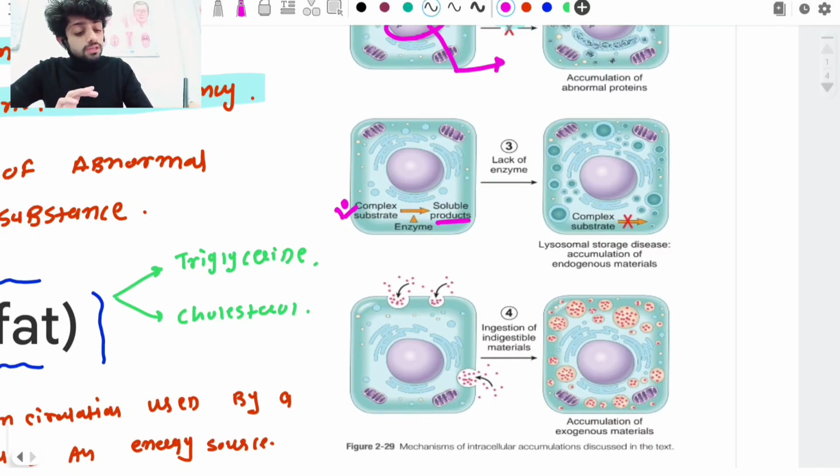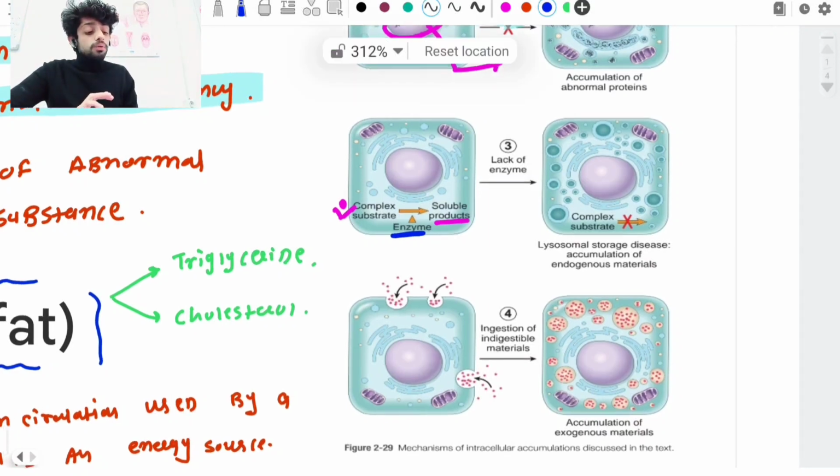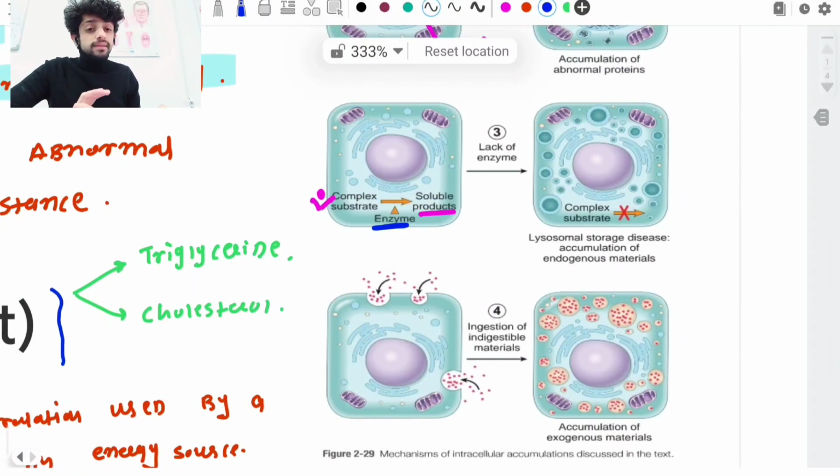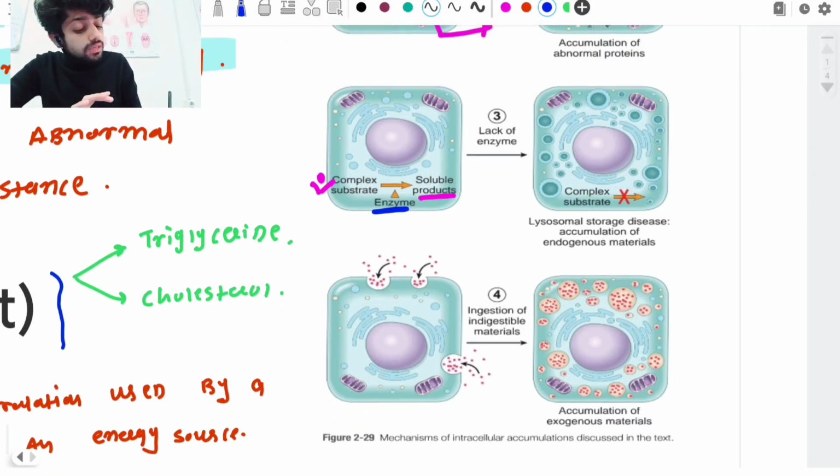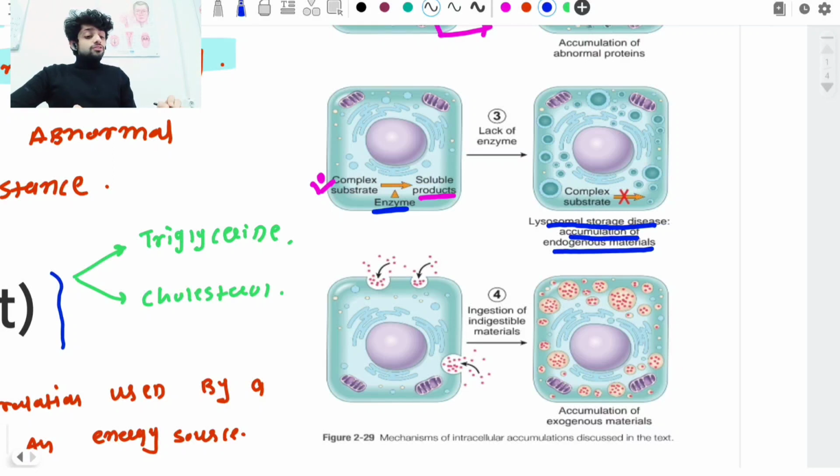For that process we require some enzyme. So if this enzyme is absent, that can lead to what? Accumulation of complex substrate. This kind of pathological mechanism is seen in which kind of disease? Lysosomal storage disease. What happens in lysosomal storage disease? In that condition there is mainly accumulation of endogenous materials.